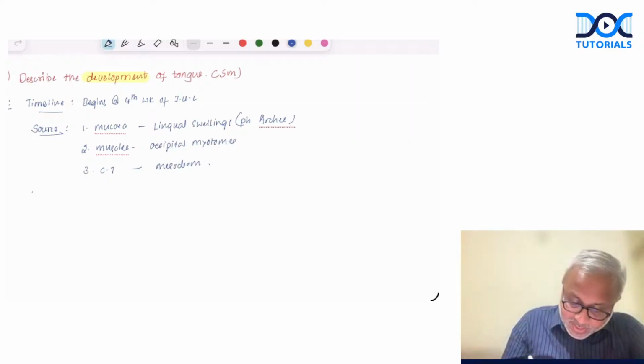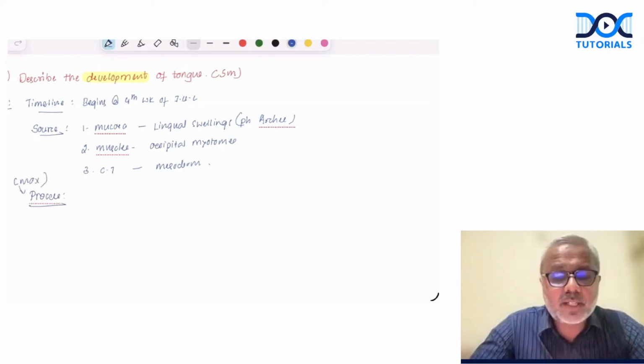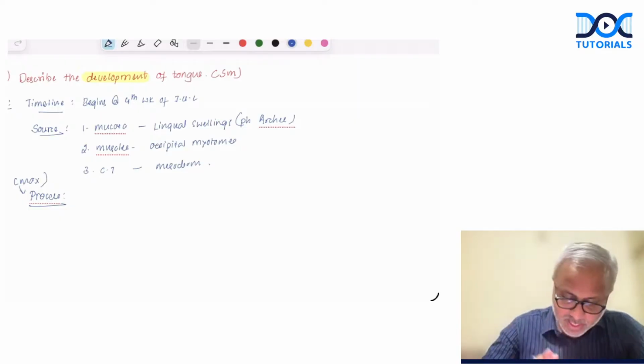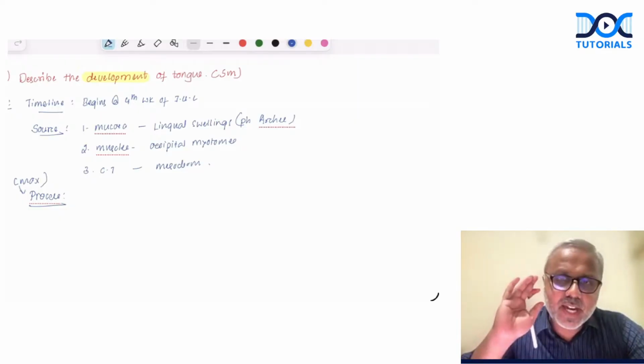What is the third heading that I said? The process. Usually maximum marks will be allocated to this. So if it's a 5-marker, at least 3 marks or 2.5 marks will be allocated to the process. Done. Now, let's try and understand how exactly the tongue develops.